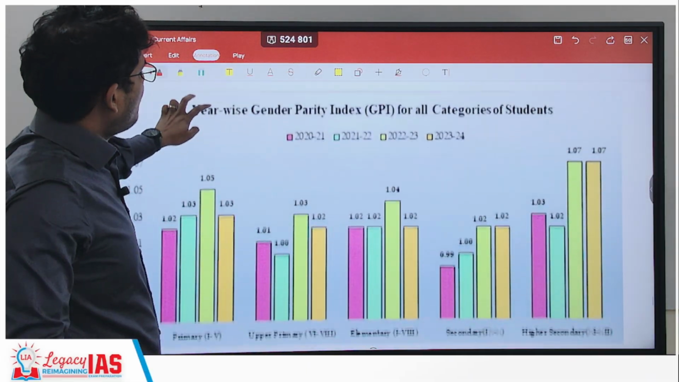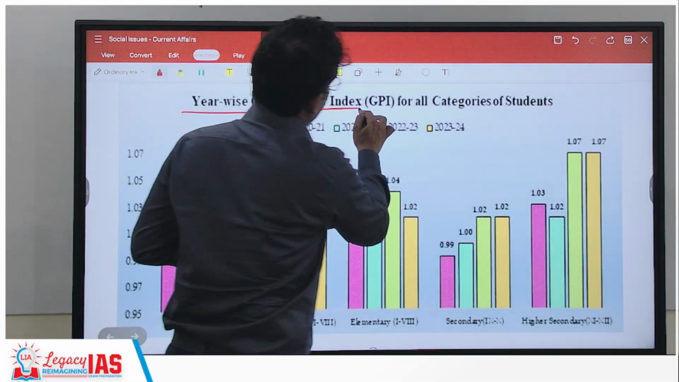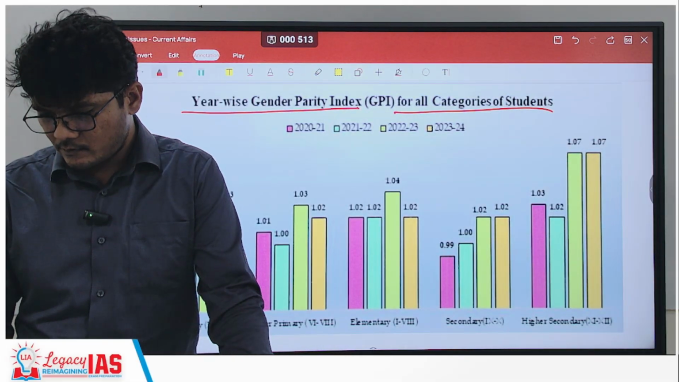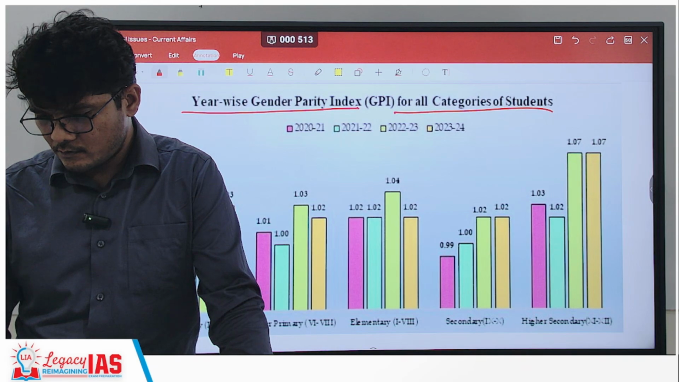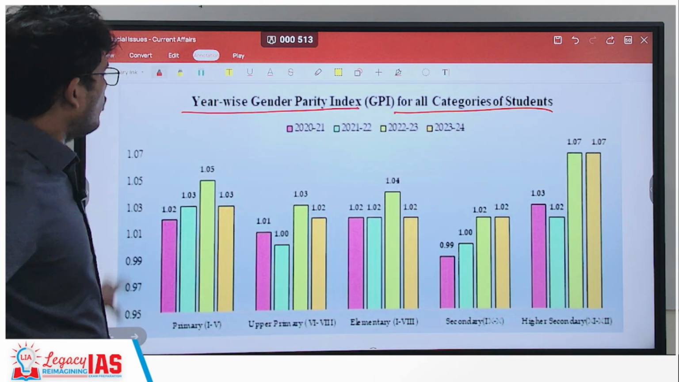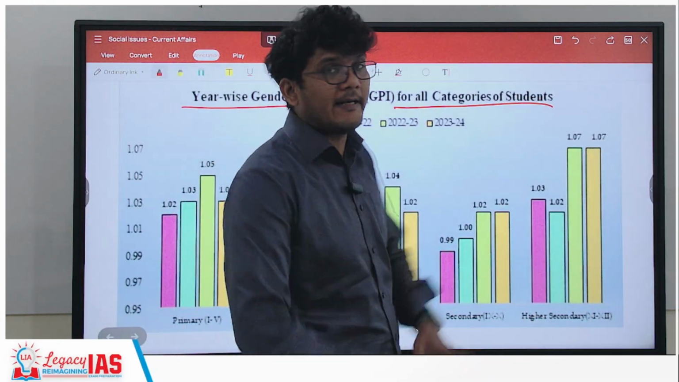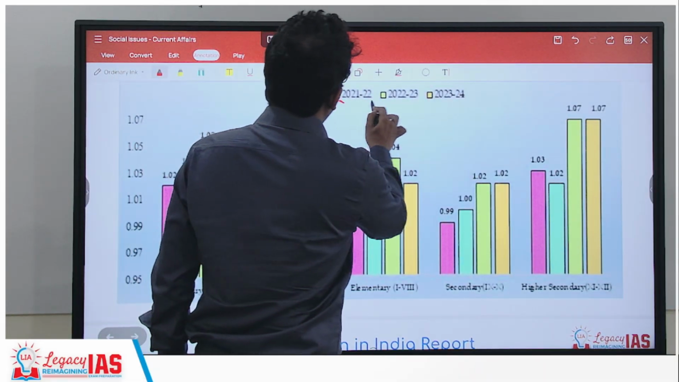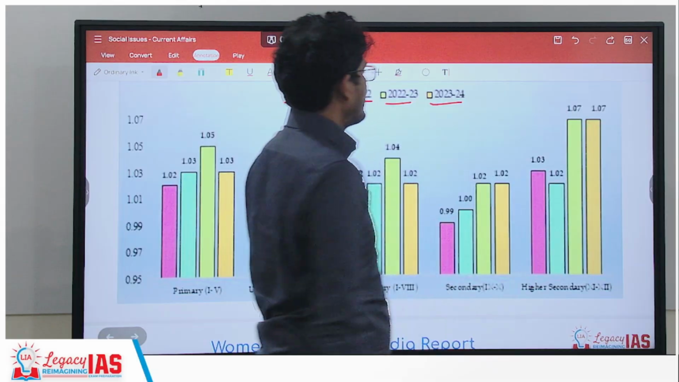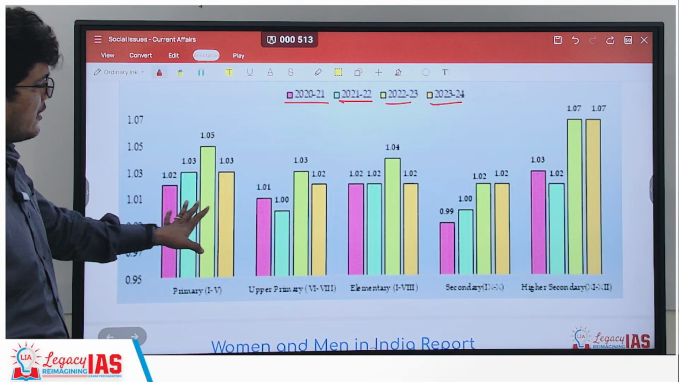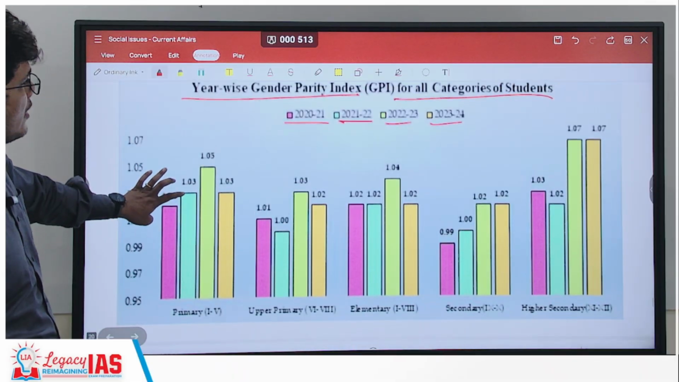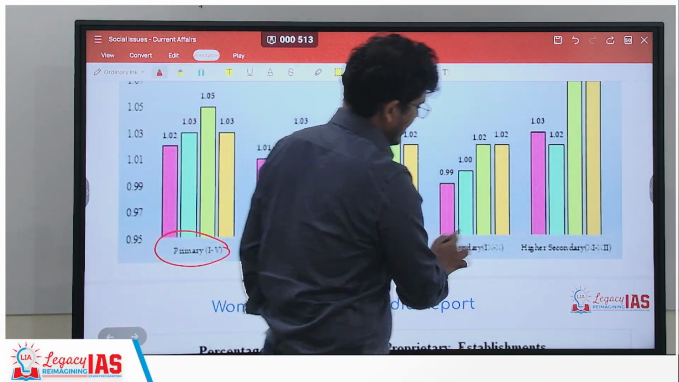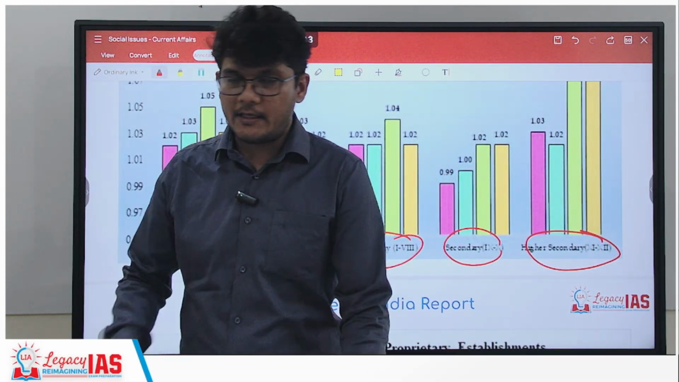So here, this graph or this histogram talks about the year-wise gender parity index for all category students. Right? So let us have a look, year-wise gender parity index for all categories of students they are talking about. So taken holistically over here for the year 2021, 21-22, 22-23 and 23-24. So we have the data for basically 4 years. So if you look at it with respect to primary, upper primary, elementary, secondary and higher secondary, right?